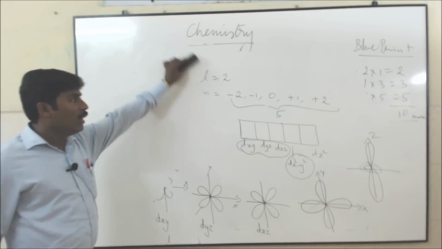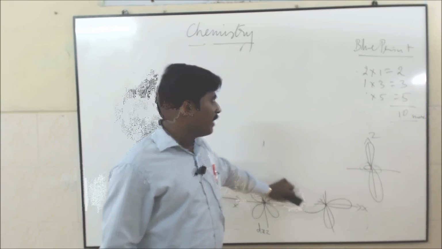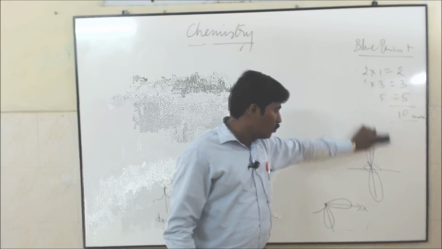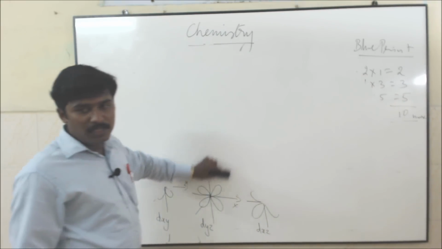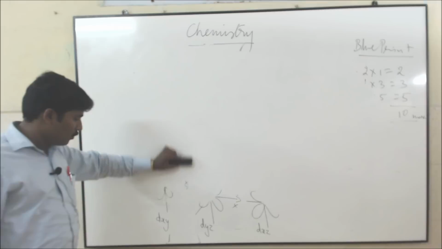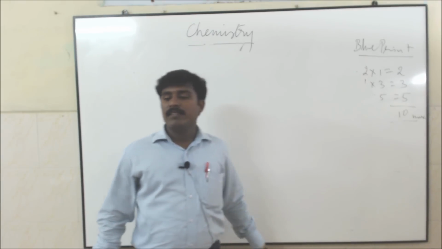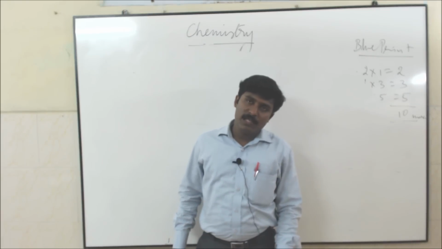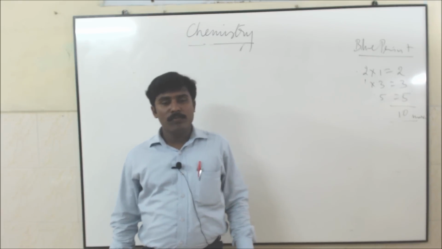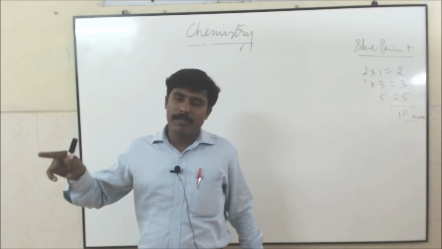For s orbital, how to find nodal planes? Maximum using that n minus 1 formula. So totally the 2s orbital has 1 node. 3s means 2 nodes, 4s means 3 nodes, 5s means 4 nodes. Common formula n minus 1. The s orbital is symmetrically spherical in shape, L value 0, m value also 0. That's why there is no orientation, only one orbital.